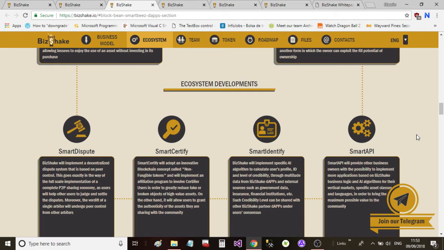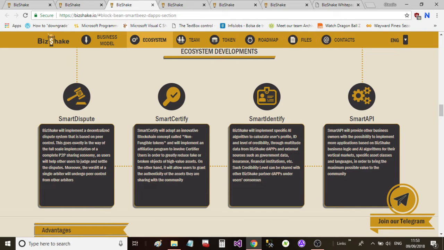And then we've got the ecosystem developments here. We can see the smart dispute, which is Bizshake will implement a decentralized dispute system that is based on peer control. This goes exactly in the way of the full-scale implementation of a complete P2P sharing economy, as users will help other users to judge and settle the disputes. Moreover, the verdict of a single arbiter will undergo peer control from other arbiters. Then we've got the Smart Certify, which is another function.